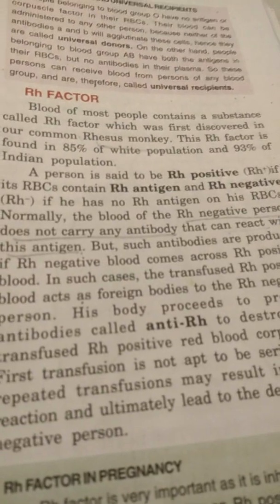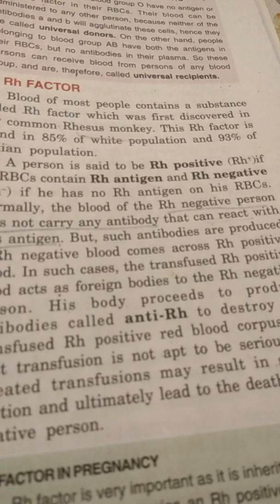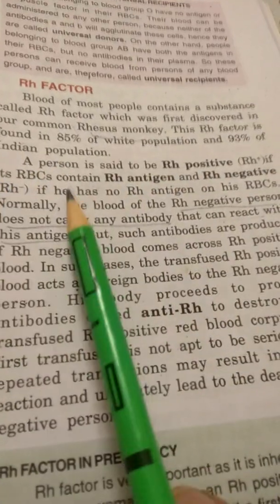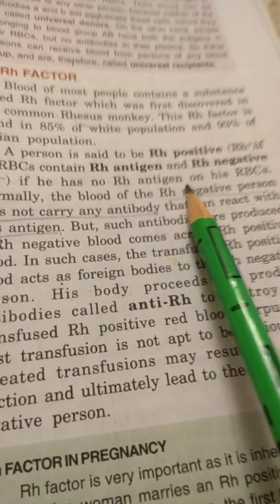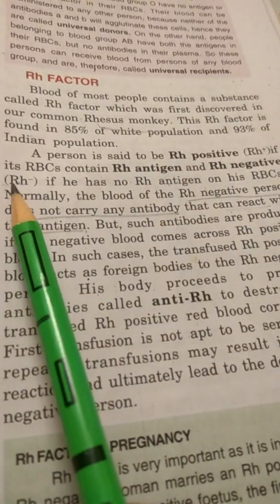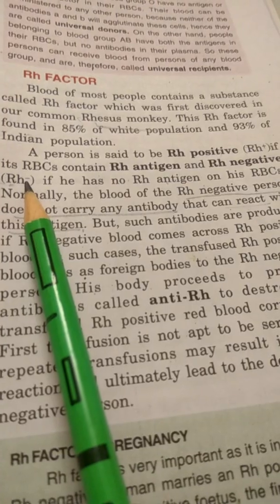A person is said to be RH positive, and we represent it with RH with a plus sign, if the red blood cells contain this RH antigen. If this antigen, this factor, is absent, then we say that person is RH negative, RH with a minus sign.